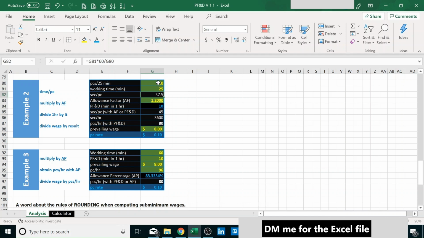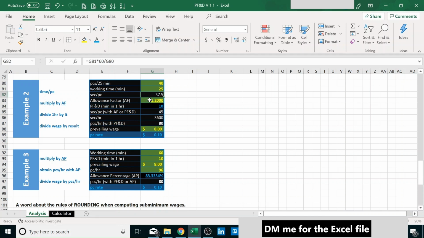So basically we multiply 25 by 60, right? Which will give us the total number of seconds. Then the total number of seconds divided by 40, and we get 37.5 seconds per piece. That is without the PF&D, which is timed 25 minutes.